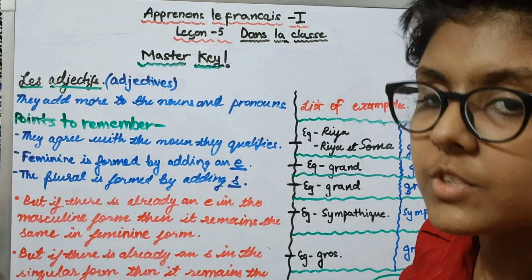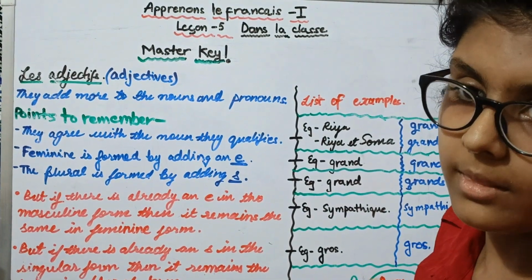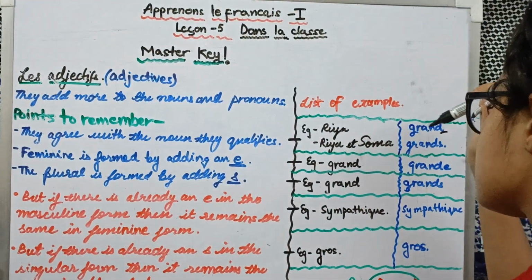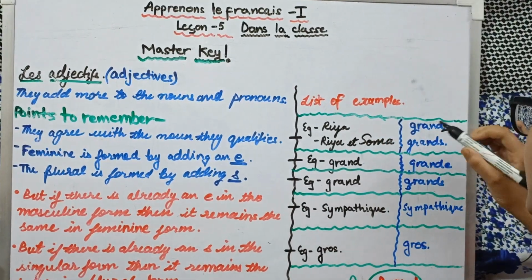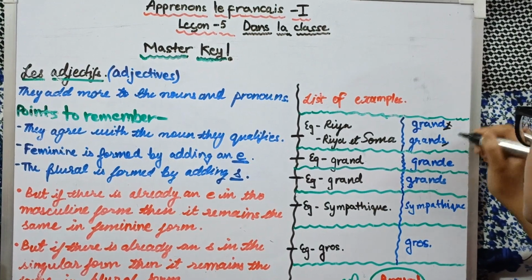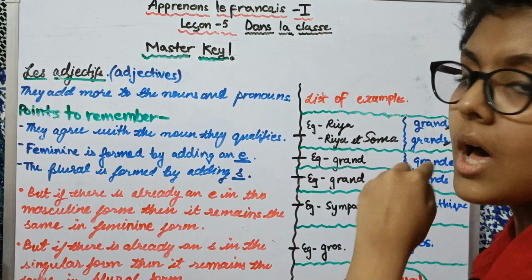They both are there, which means more than one, that is known as plural. So we have Ria and Soma, which means Ria and Soma are big. Here an S is added to it. That S shows that this adjective is in plural.